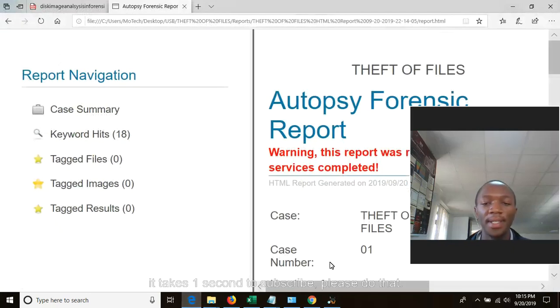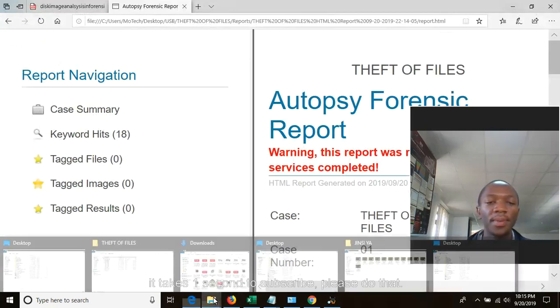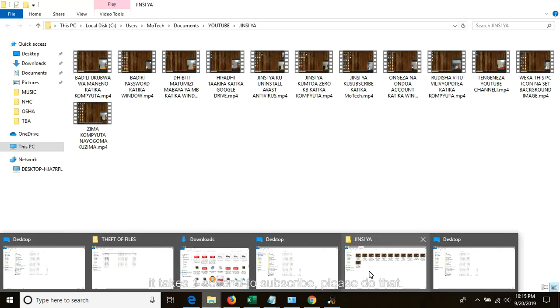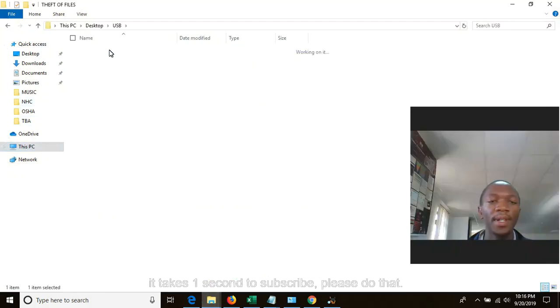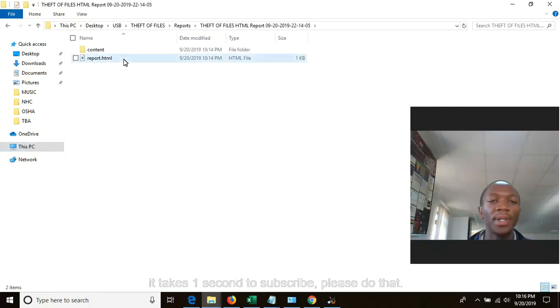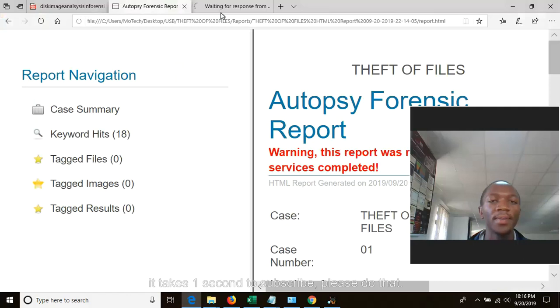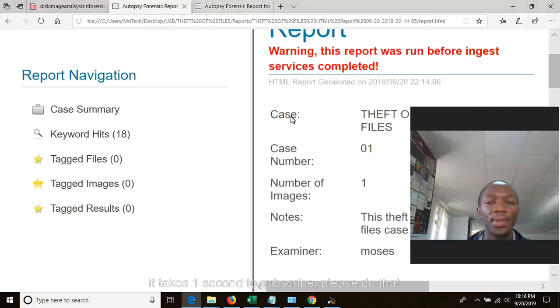This is the path: Motec, desktop, USB, theft. If you come here to USB, you can see theft of file. Then you go to reports, then theft. This is report.html. If you click on that, this is your report.